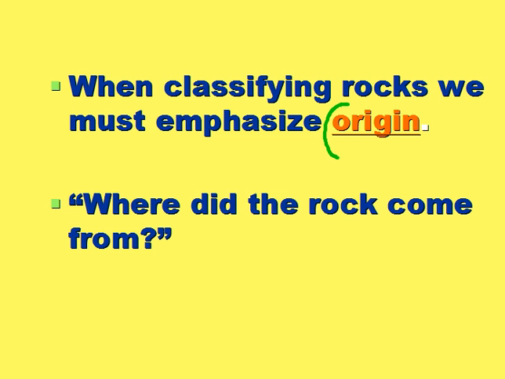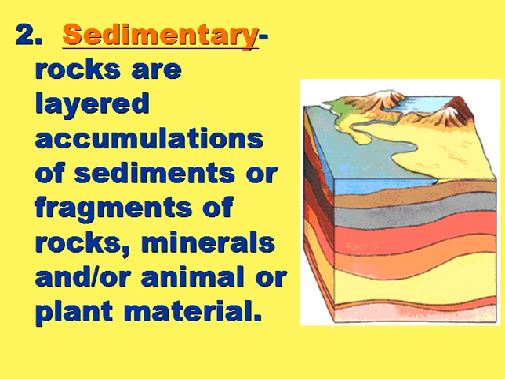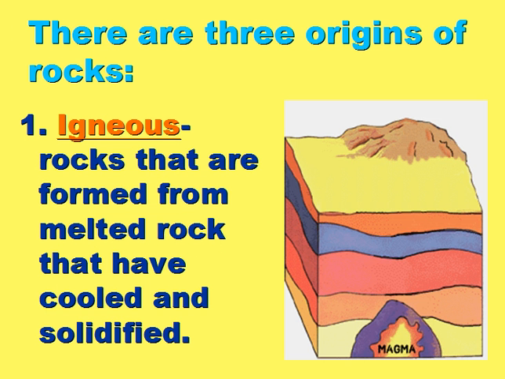Now, when we classify rocks, we have to really look at their origin. We have to pay special attention to the origin. Well, what is origin? Well, it's simply, where did the rock come from? And that will help us classify what type of rock it is. For example, when we take a look at igneous rocks, I'm going to move this over here.